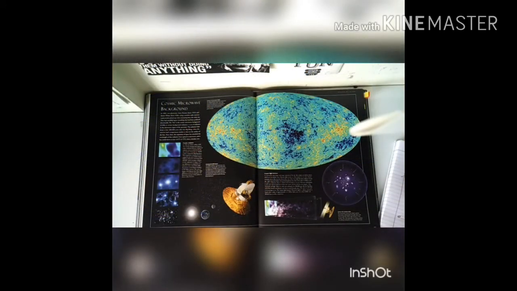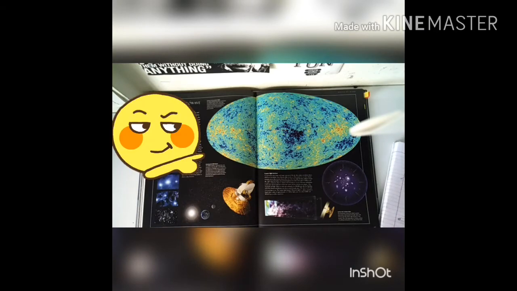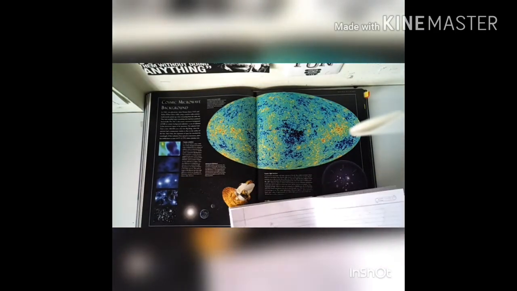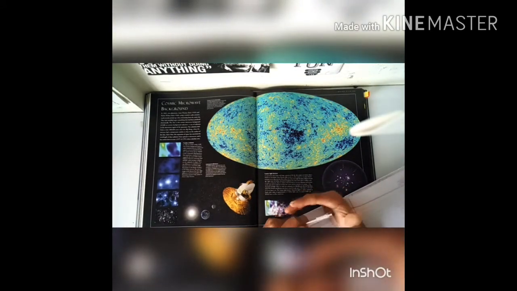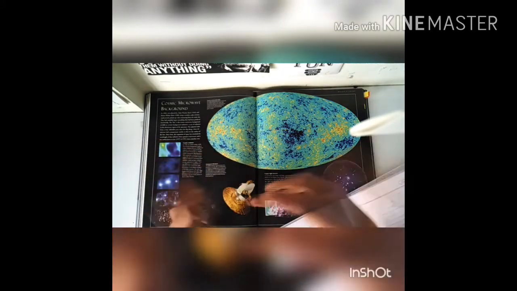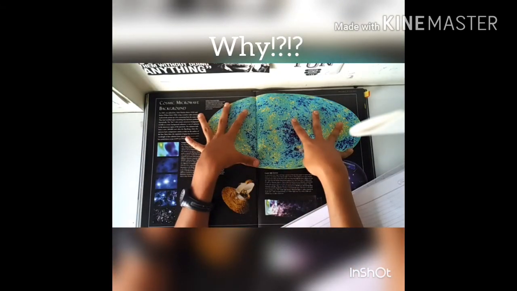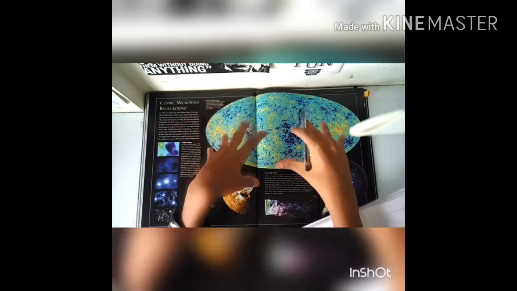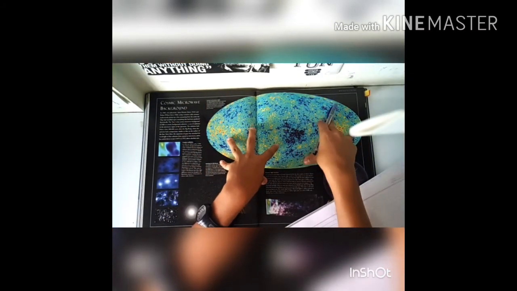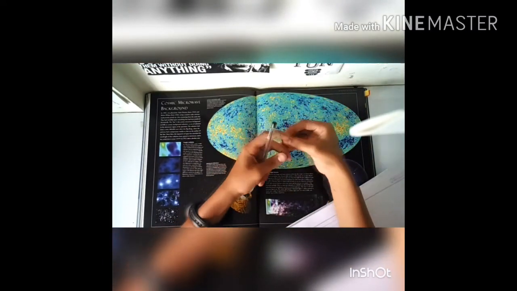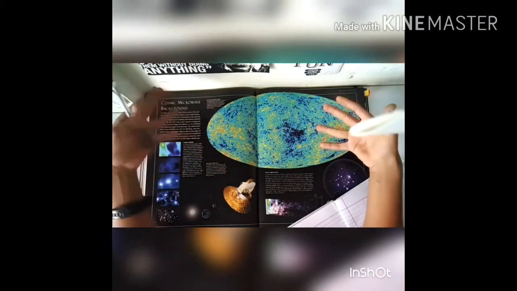Hey guys, welcome back to the sketchpad. So as I said in the first part of the sketchpad video, remember that radiation started popping up from the first microsecond of our universe. But why do we have to remember that? This is the map of our universe. This is what cosmic microwave background radiation has given to us. This is nothing but a map of how radiation is right now in our universe and how it's emerging.